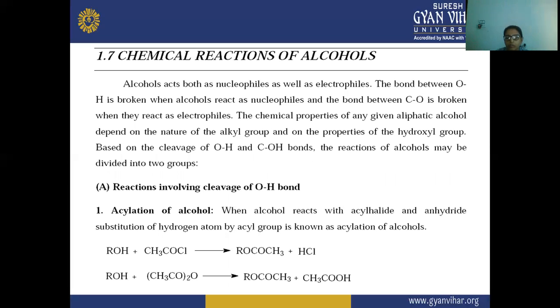So nucleophiles are those atoms or groups which have electron-donating capability. Electrophiles have the capability of accepting electrons, so they accept the electron from the nucleophile.